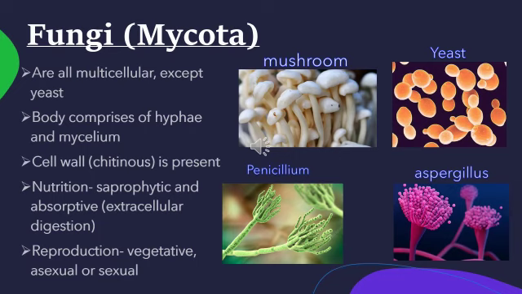Under asexual reproduction, they undergo budding and spore formation, and they can also grow through spawn. Spawn is used in growing mushrooms. So this is about the kingdom Fungi.